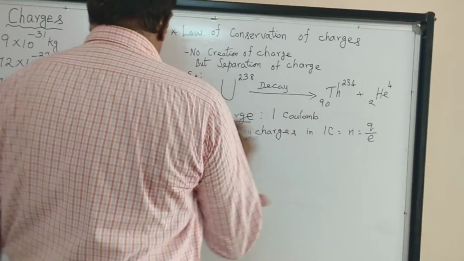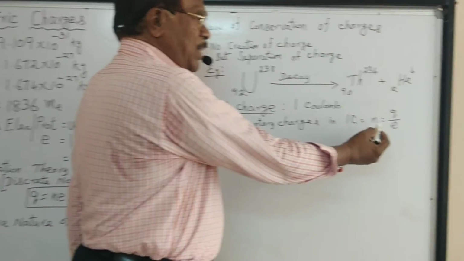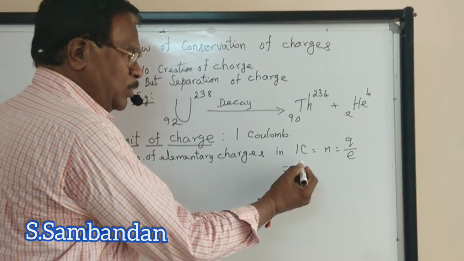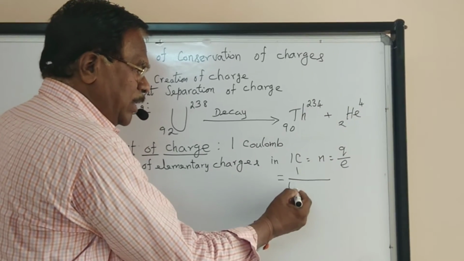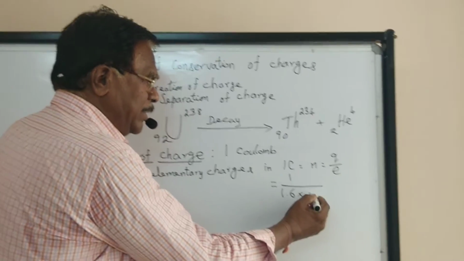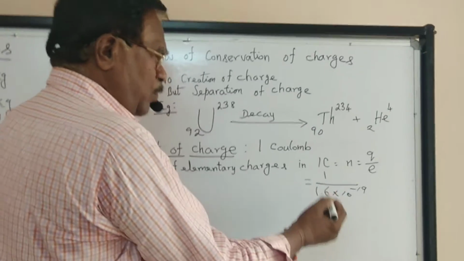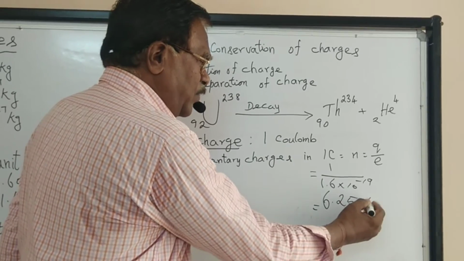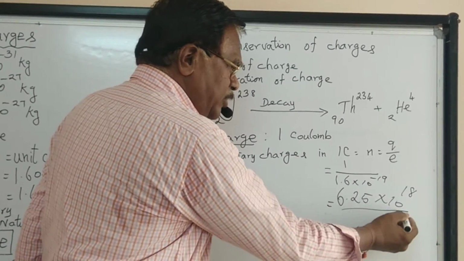I told you the formula Q equal to Ne. From this, we have N equal to Q by e. Let us carry out the problem. Q is 1 coulomb, the net charge is 1 coulomb. e is 1.6 × 10^-19, which is the charge of an electron or proton. If you simplify, you get 6.25 × 10^18.